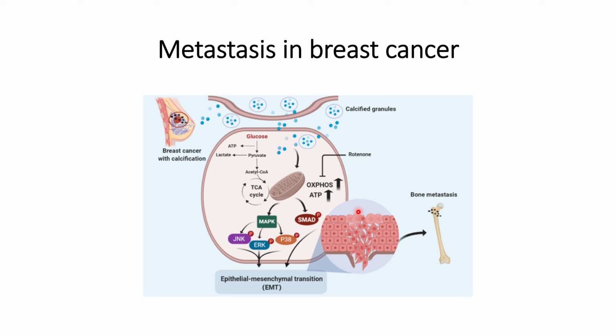This further made the point that OXPHOS has an important role in providing the sufficient energy to the cancer cells that is required for their uncontrolled or accelerated growth rate, and at the same time